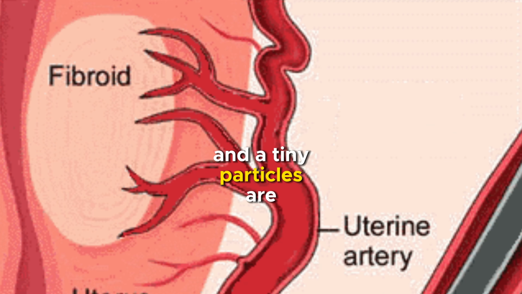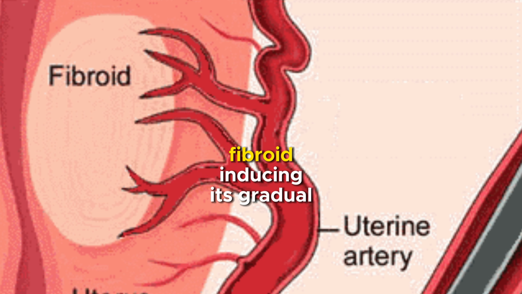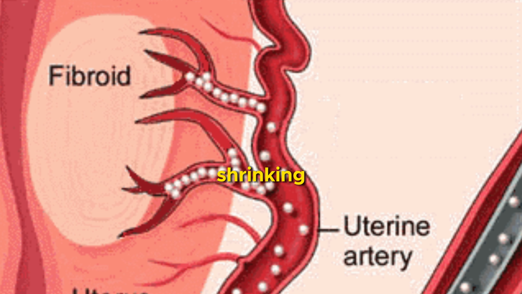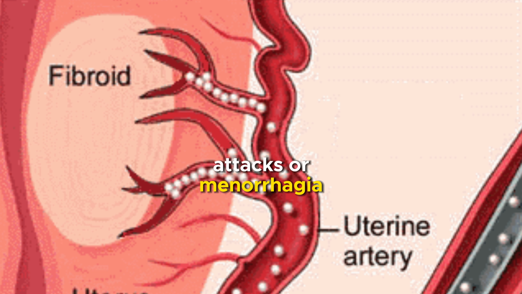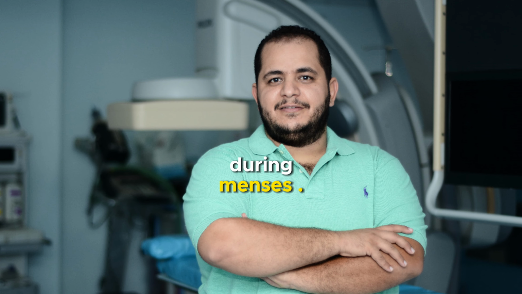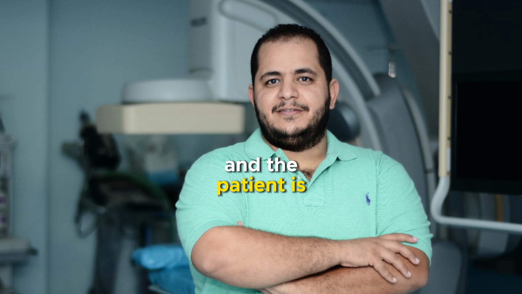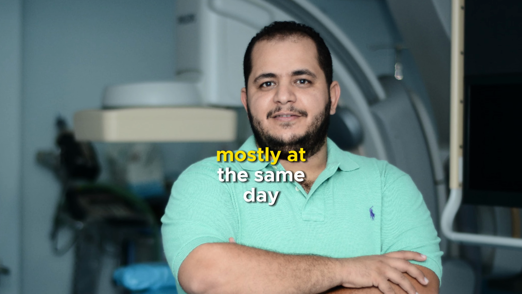Tiny particles are injected to dampen the flow of blood to this fibroid, inducing its gradual shrinking and controlling the bleeding attacks or menorrhagia, severe attacks of bleeding that come to the patient during the menses. The patient retains his normal life and returns home mostly on the same day.